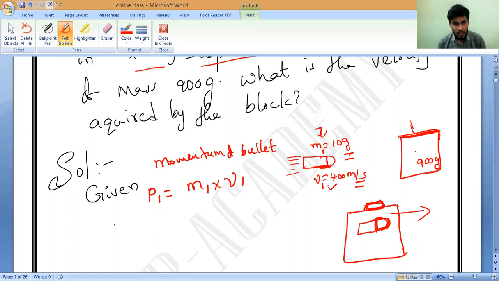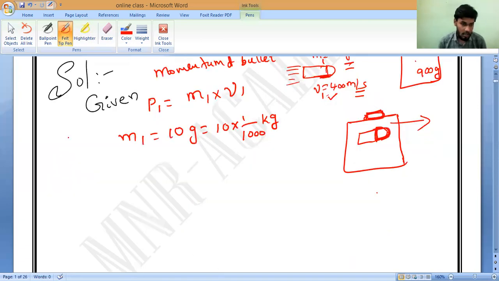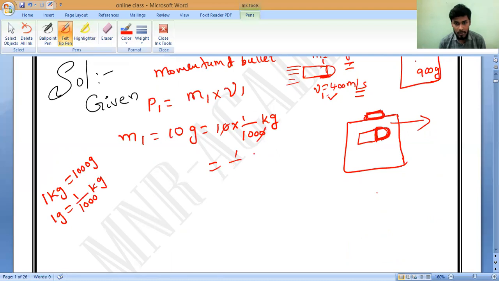You have to convert it. Mass M1 is equal to 10 grams. So 10 grams means how much? 10 into 1 by 1000 kilograms. Do you understand, all of you? 1 kilogram is equal to 1000 grams. From that, 1 gram is equal to how much? 1 by 1000 kilogram. So what will happen? The zero will get cancelled. 1 by 100 kilogram. 1 by 100 means how much?